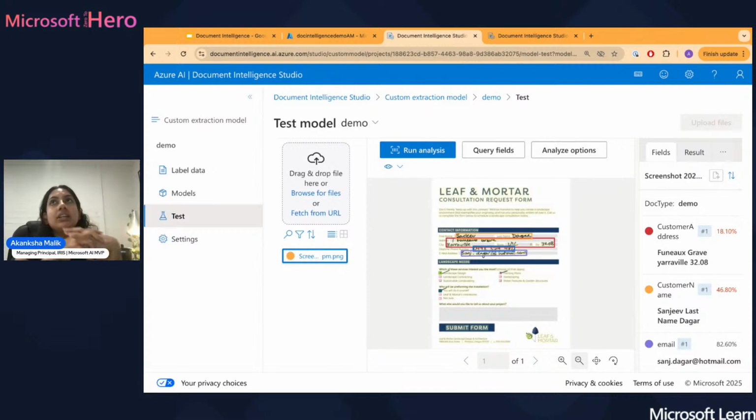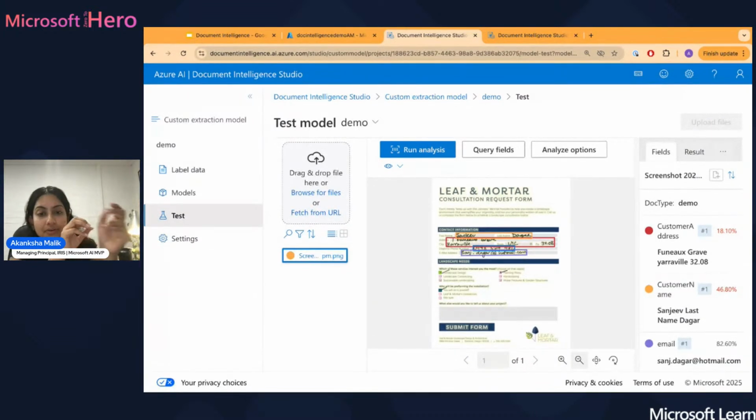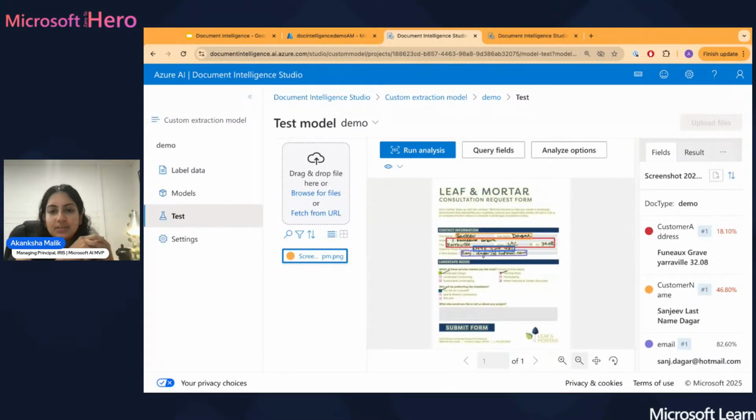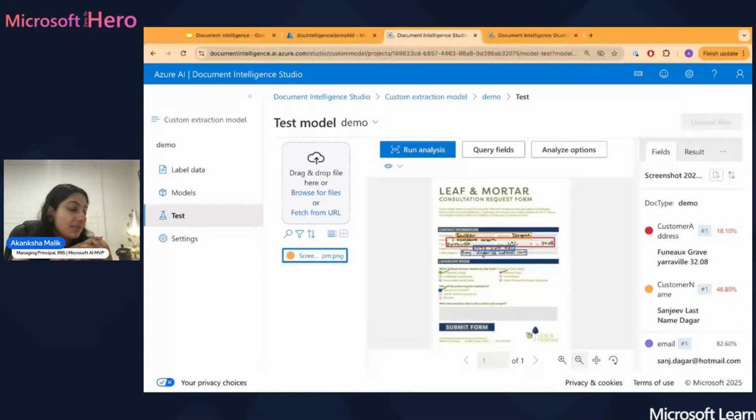Just to give you an idea of how long this took: we uploaded those 5 images. I went through and picked up those query label boxes. That would have taken a little bit of time, just highlighting and picking each piece. It's a bit of a drag and drop option, so it does take a couple of minutes. From memory, it took me about 10 minutes.